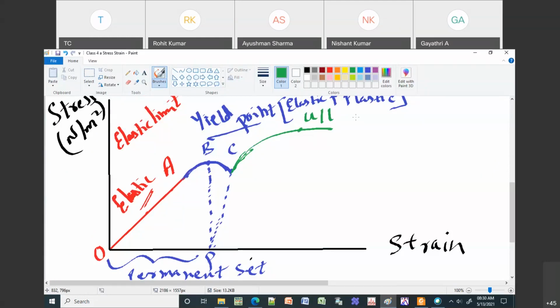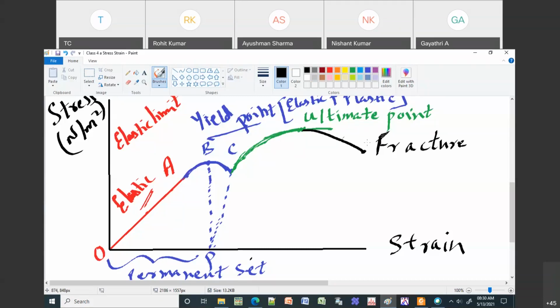The ultimate point is the maximum stress that any given material can have. Beyond this, even if you increase the stress, or even if you don't increase the stress, it will go to the next point, which is called the fracture. Fracture is the point at which your material is going to break.